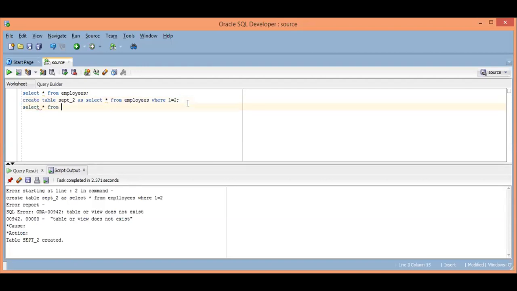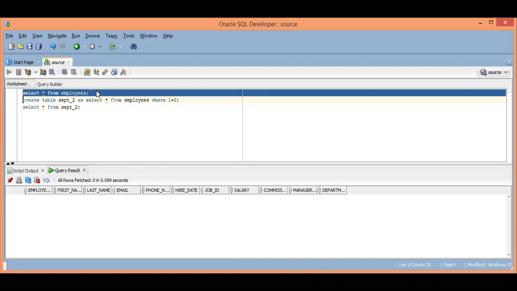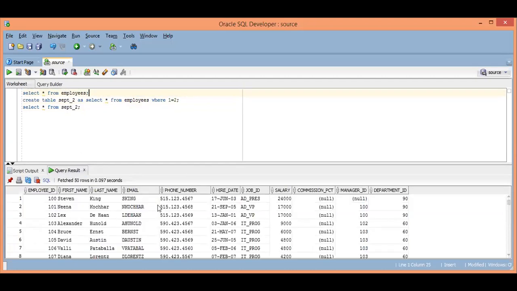Select star from emp_2. Now you can see this is completely a blank table, and this is the target table. And this is my source table, which is employees, and it contains different data.